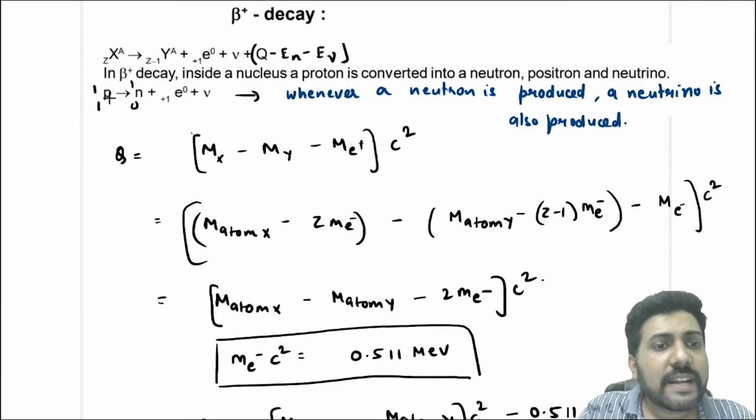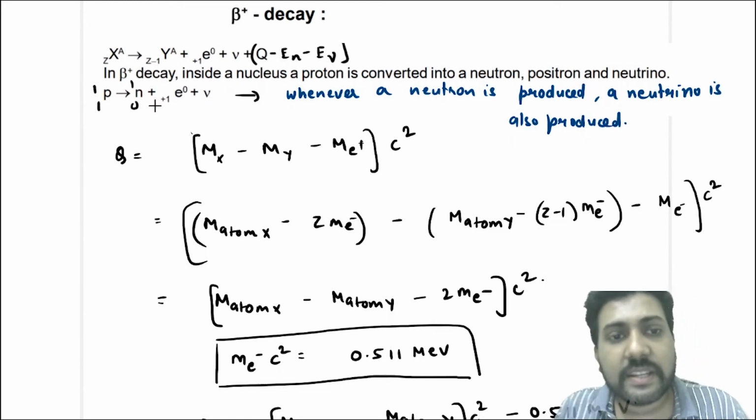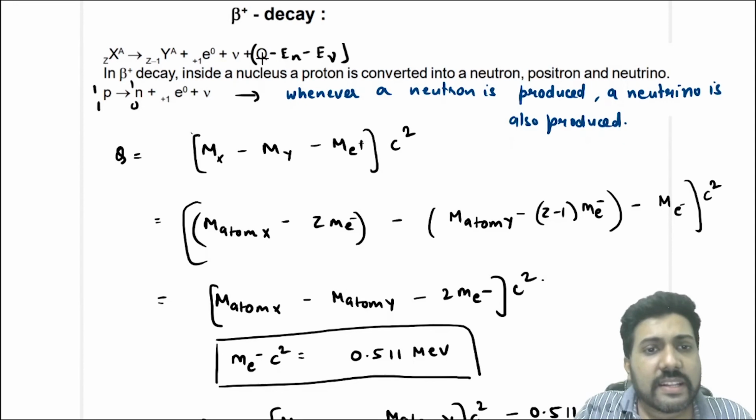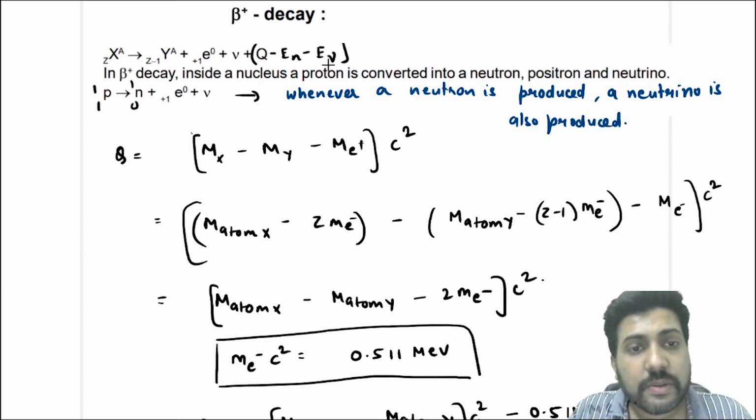So you will write 1p1 is equal to 0n1 plus beta plus (1, 0). Charge has to be balanced and the mass number has to be balanced, plus 1 neutrino particle. So the energy here we will write as Q minus the energy of the excited state, if it is formed in an excited state, minus the energy of the neutrino.